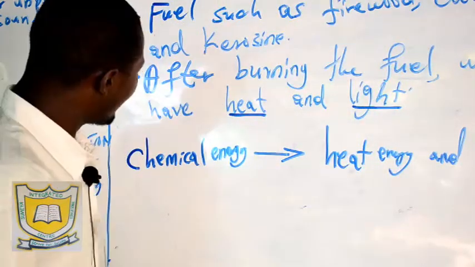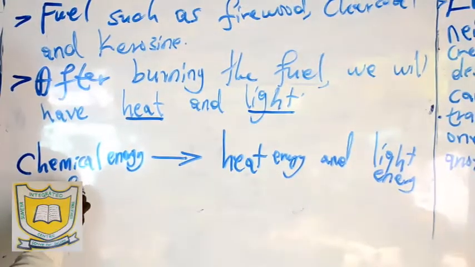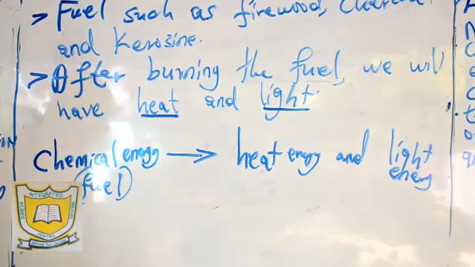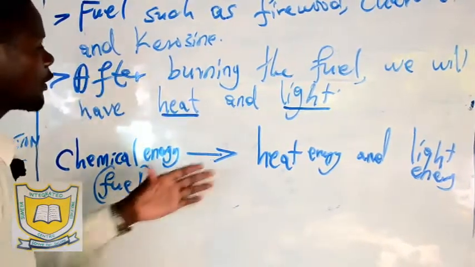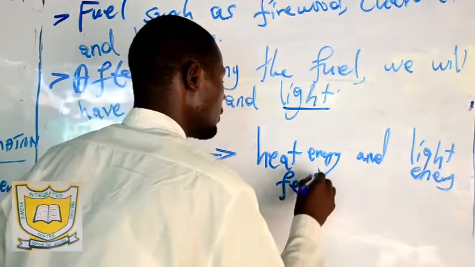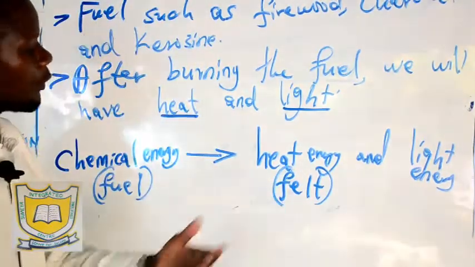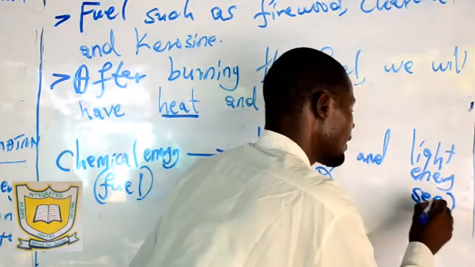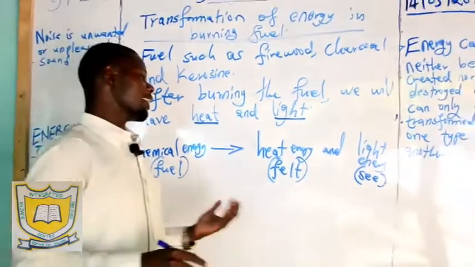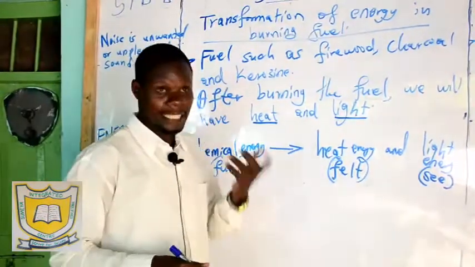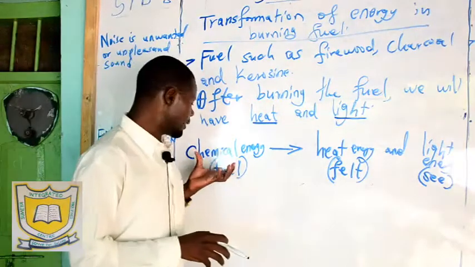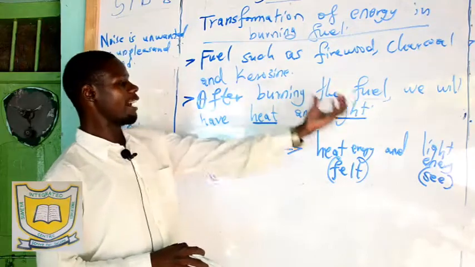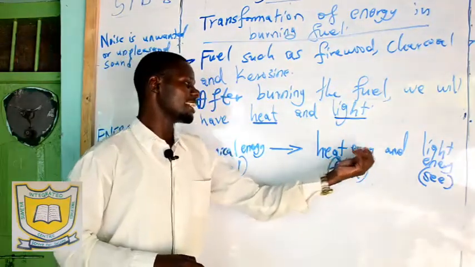Okay, now what is having chemical energy? We have fuel. Fuel, before it was burnt, it was having chemical energy, but now after burning you can feel the heat. This one is only felt. You can feel the heat with your hand or your body, and light you will just see with your eyes. When there is darkness and when there is light, you can see with your own naked eyes. So you find that we have transformed this type of energy, which was fuel and it was having chemical energy. Now we are having the new product, which is heat energy and light energy.